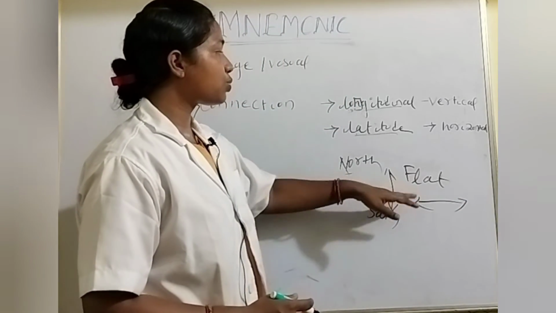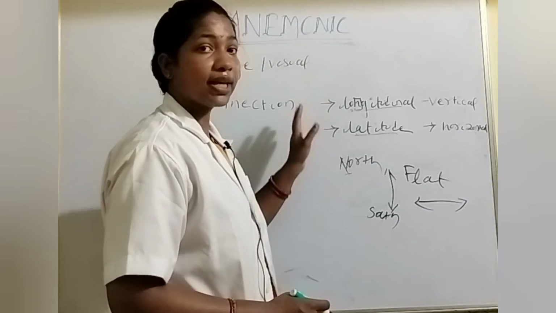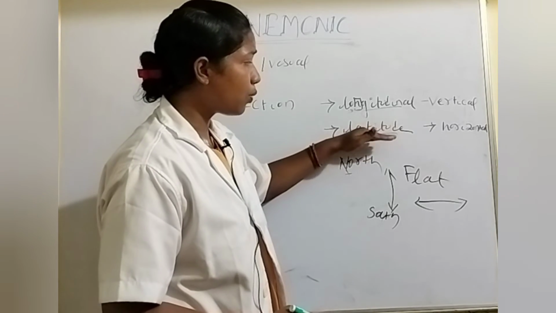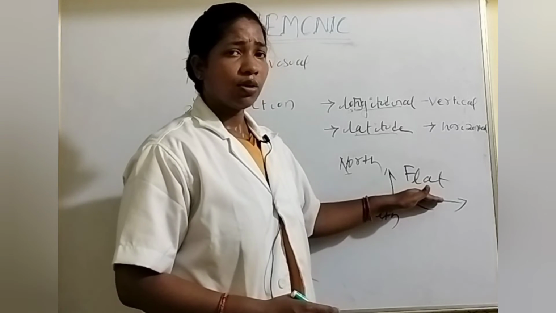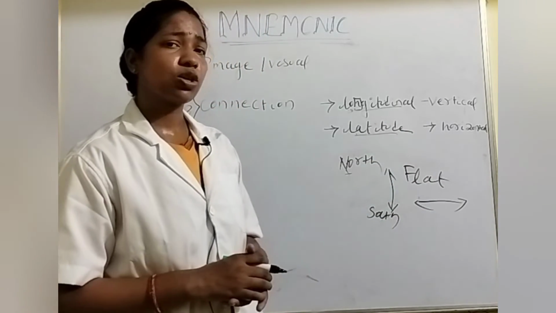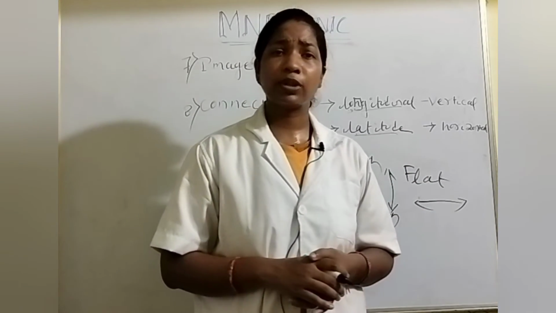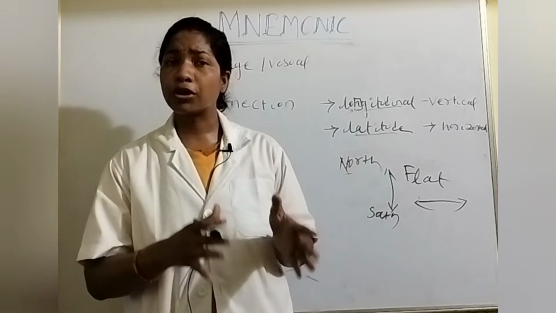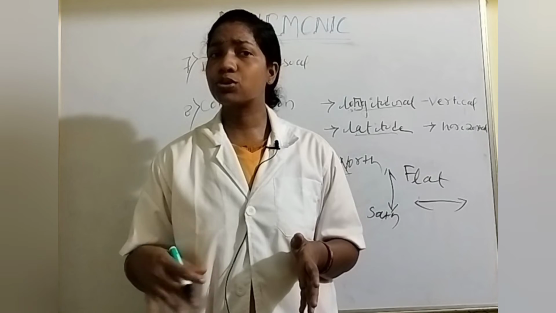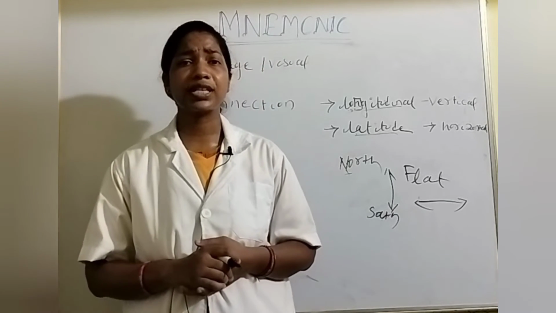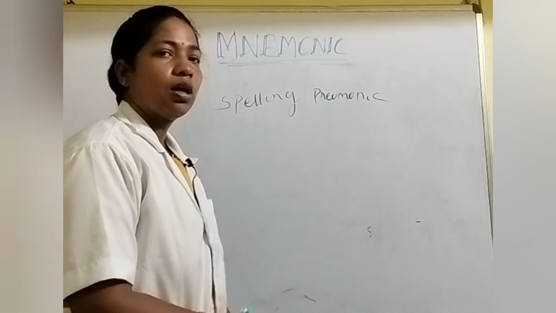So here also we connect the word latitude with another word which we know previously. Okay, so that technique is called connection mnemonic. So connection mnemonic means what? When we connect the new thing with the old thing which we know previously. That method is called the connection technique.